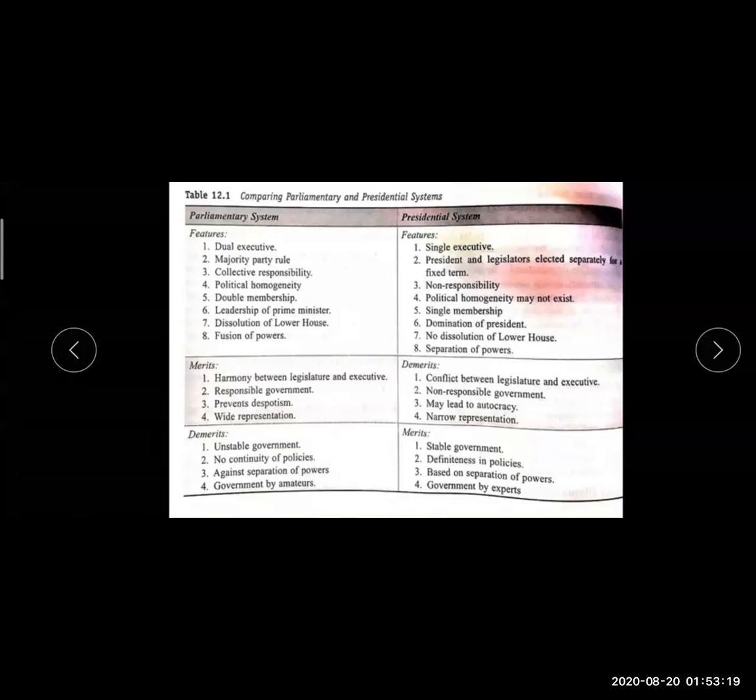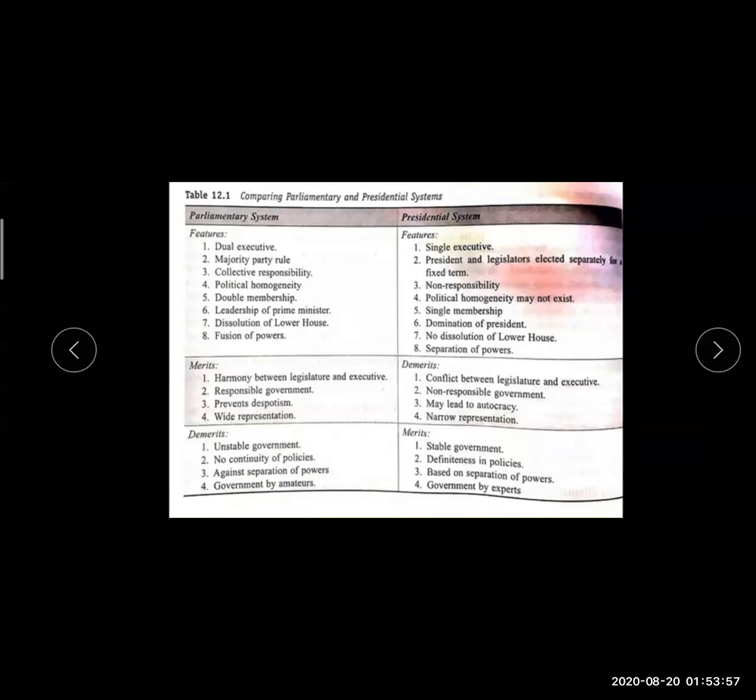Now the presidential system has only a single executive; the president is the sole main person. The president can be elected by the people for a fixed term, and political homogeneity may not exist. There is single membership, either executive or legislature. Separation of power, merits and demerits are also there.